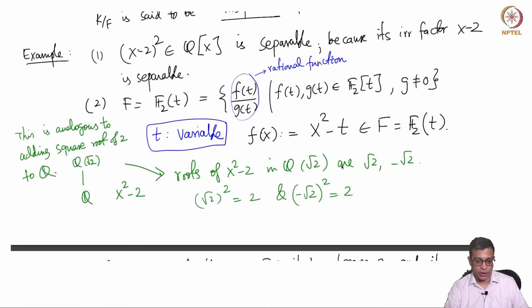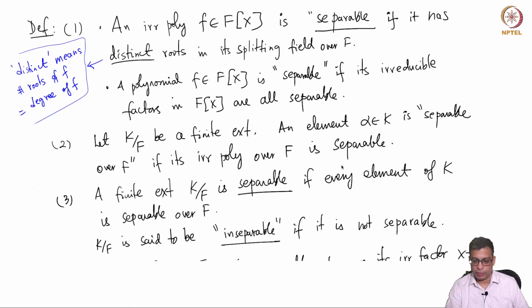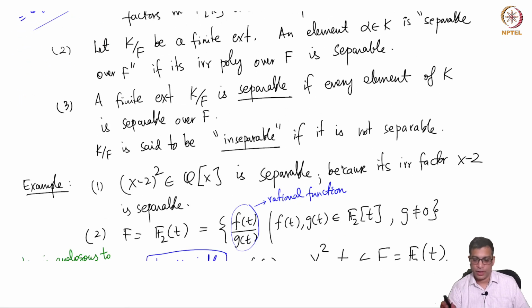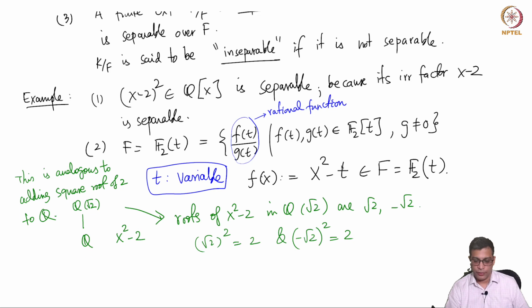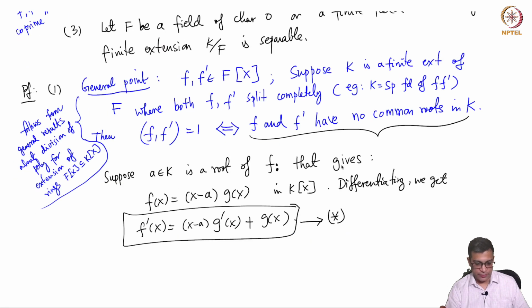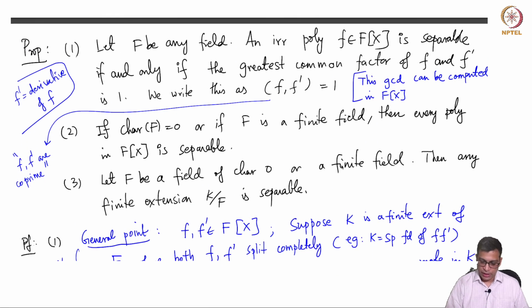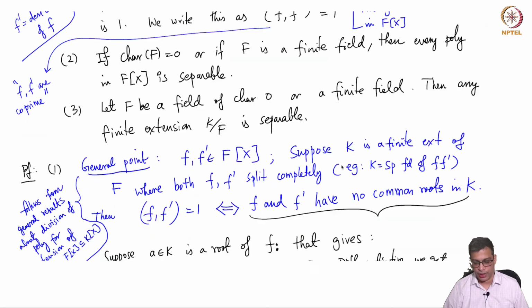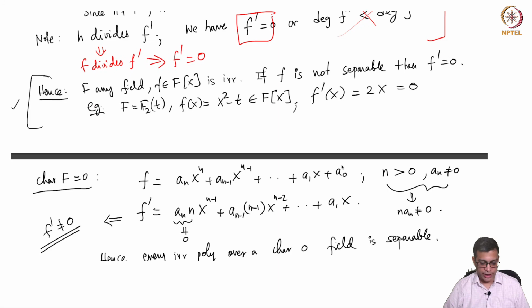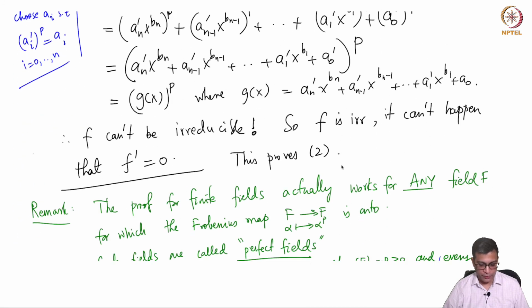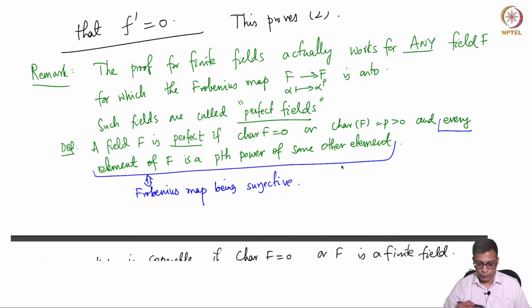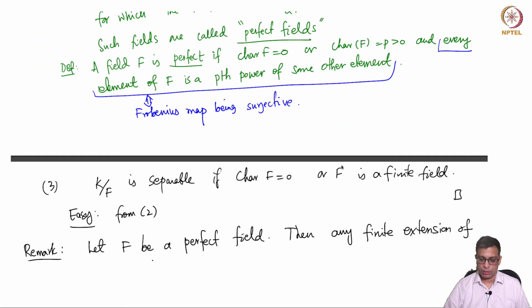And then we learned how to characterize separability of a polynomial using its derivative, and then using that characterization we noted, and this final statement is the most important for us, that if you have a characteristic zero field or a finite field, then any finite extension is separable. And in fact that statement is true for perfect fields, of which the two cases that we are interested in are examples.